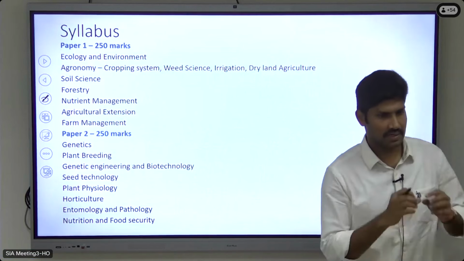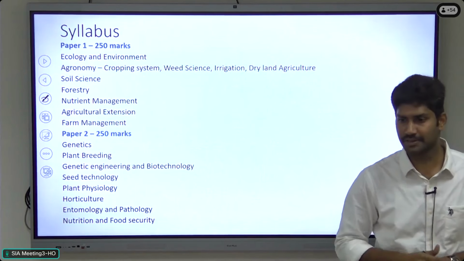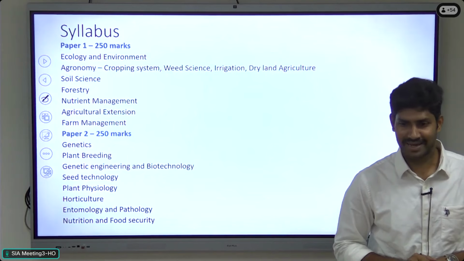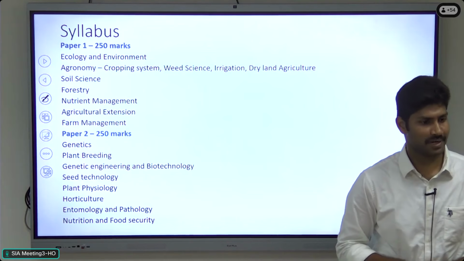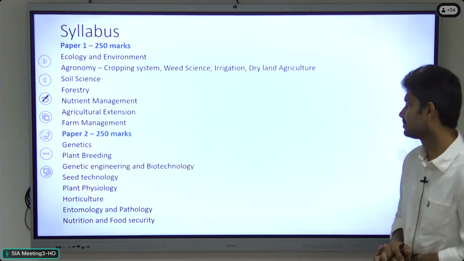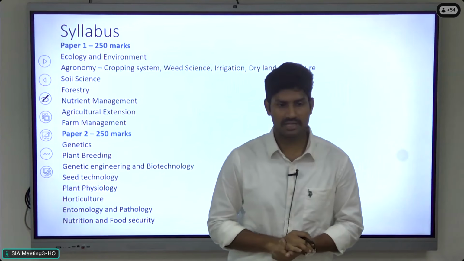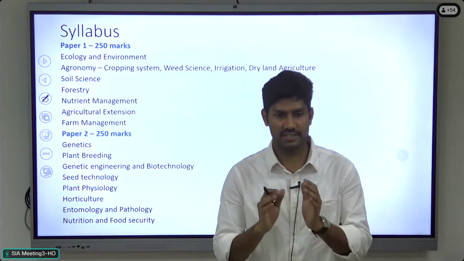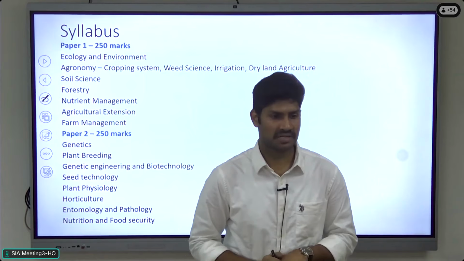So there are several factors that will play. Regarding the selection of the question, even if you attempt all 5 questions, the marks depend upon the right selection of the question. And there is no compromise on the syllabus coverage. This idea is to score high marks, but no compromise on the syllabus coverage.